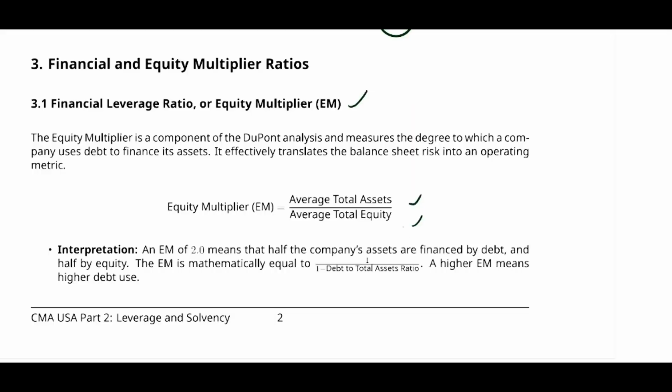The interpretation: an equity multiplier of 2 means half of the company's assets are financed by debt and half by equity. Just see a case. Here the total asset, just assume, is 1 million and the total equity is 500,000. So in this case the equity multiplier is 2, which indicates that half of the total company assets is financed by equity and the other half is financed by debt.